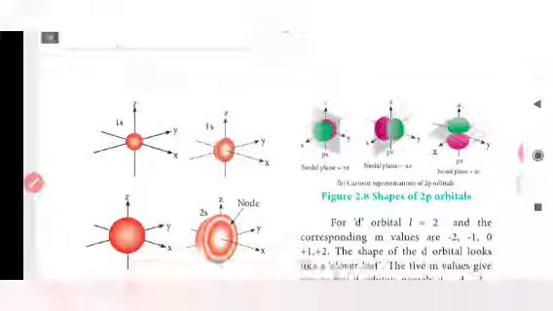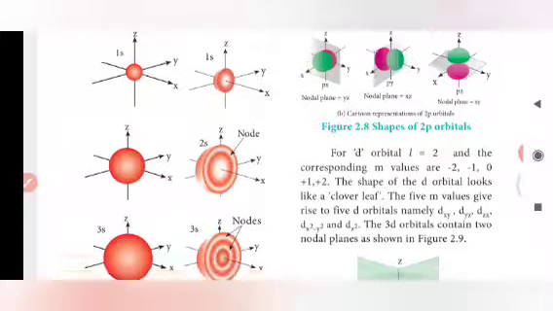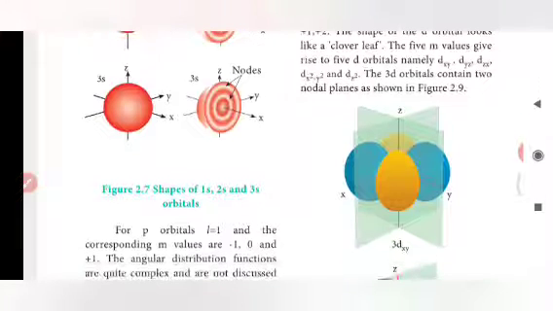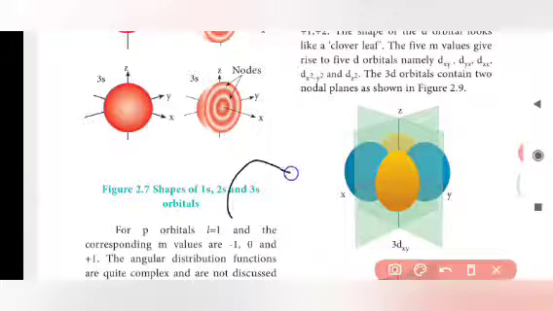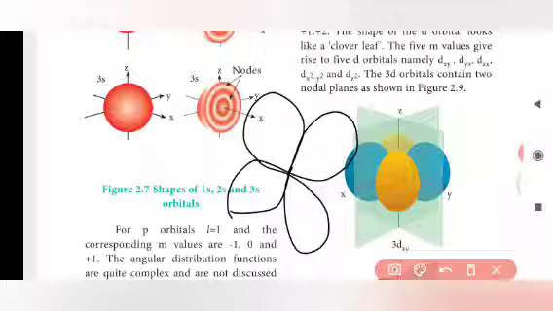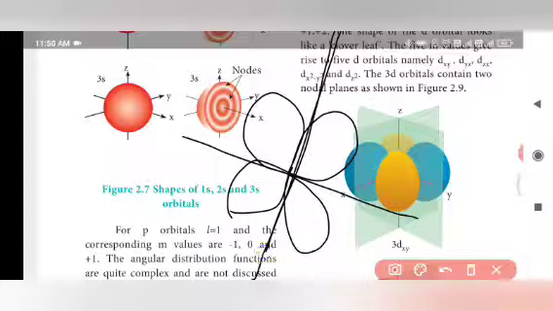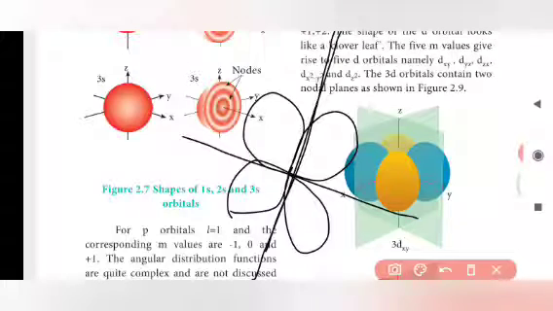For d orbital, l equal to 2 and the corresponding m values are -2, -1, 0, +1 and +2. The shape of d orbitals looks like a clover leaf. This is called the shape of d orbital, a clover leaf shape like this. Here we have two nodal planes. This is called two nodal planes.